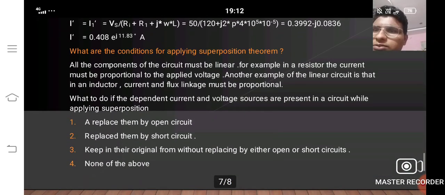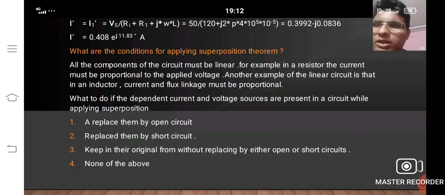What are the conditions for applying the superposition theorem? All the components of the circuit must be linear. For example, in a resistor, the current must be proportional to the applied voltage. Another example of a linear circuit is an inductor, where current and flux linkage must be proportional.